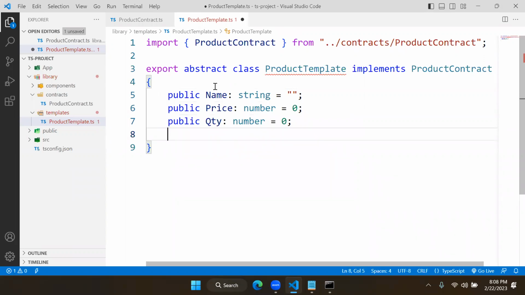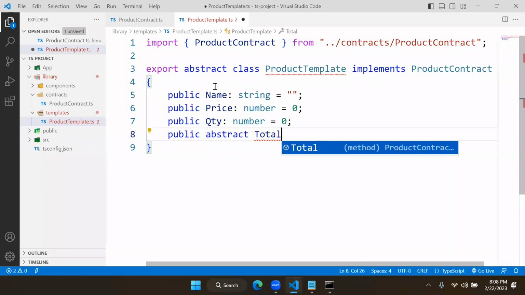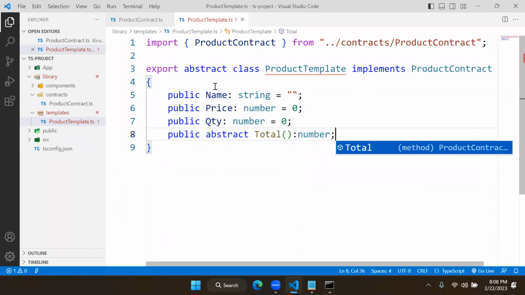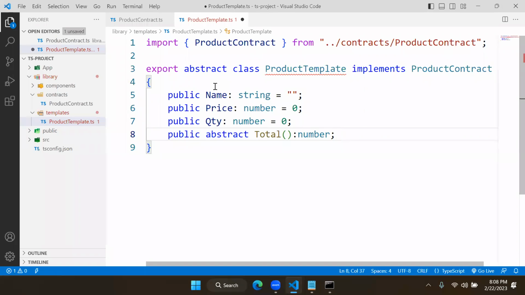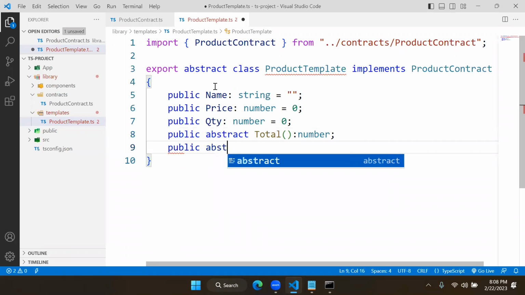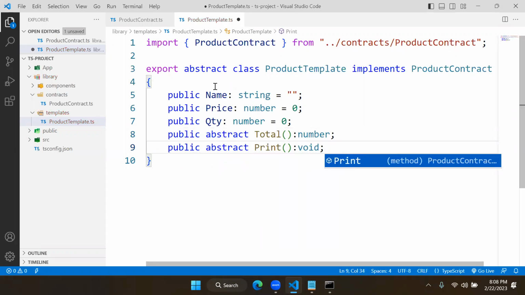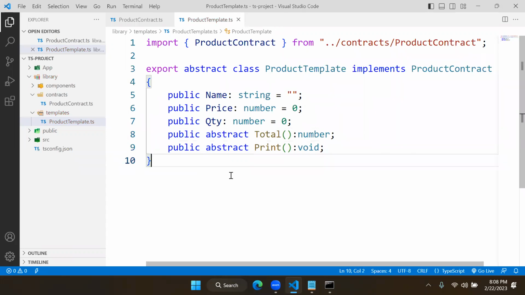And public abstract total is a number type and it does not have any functionality as of now. That functionality will be implemented later. I already told you about abstraction in the last session. We have another one, abstract print method. It is void type. Now your contract and templates are ready.